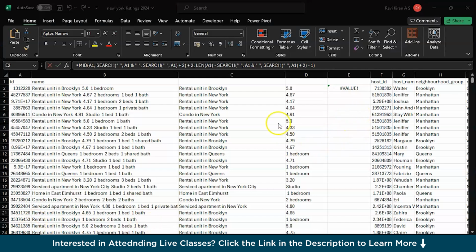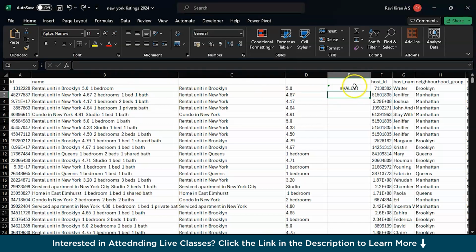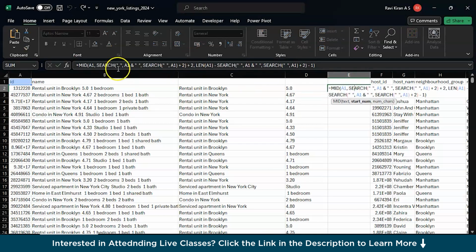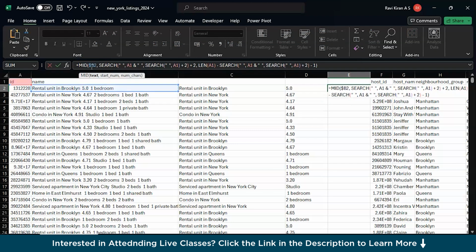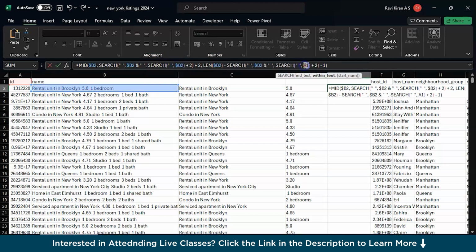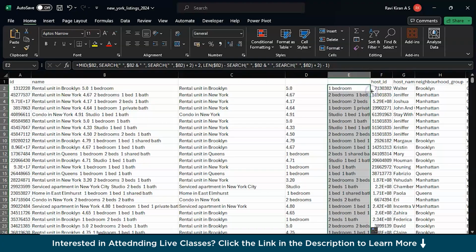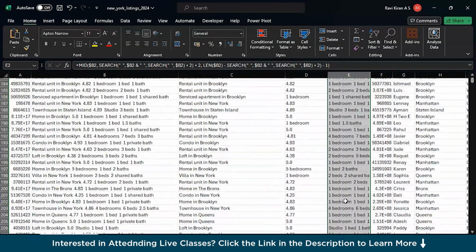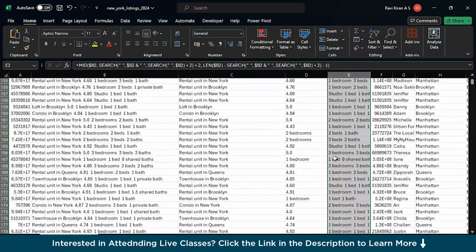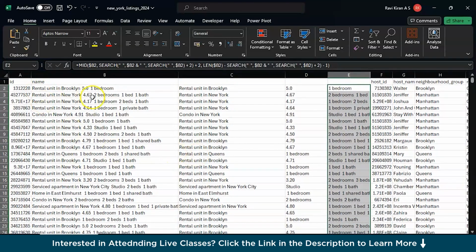Okay, we changed the formula a little bit with addition of mid, search, and length. Now, if we enter this particular formula, I think it's going to work. Just replace A1s with B2s everywhere with fixing, and enter. There you go. Now you can drag the same formula across all the cells, and you should be having it. Now this is done.